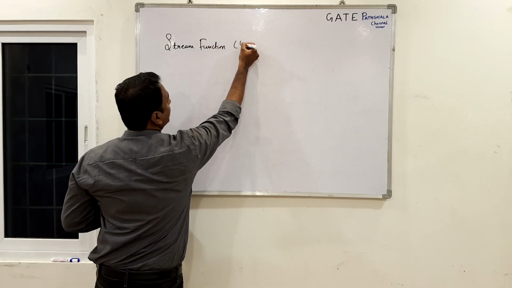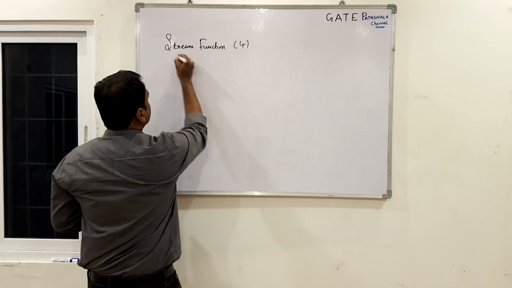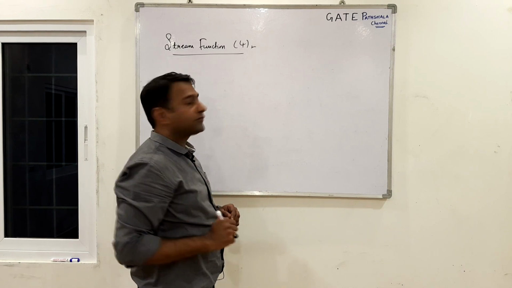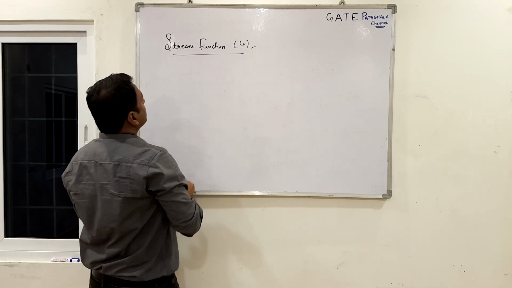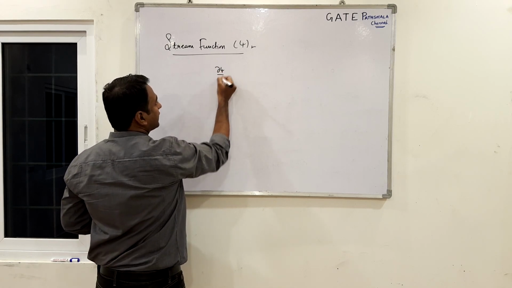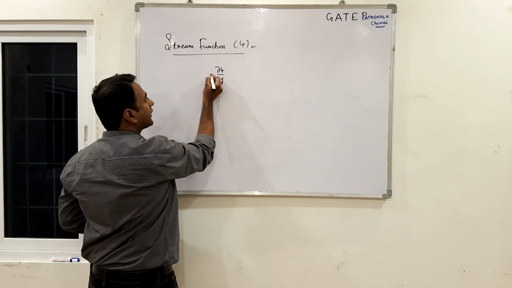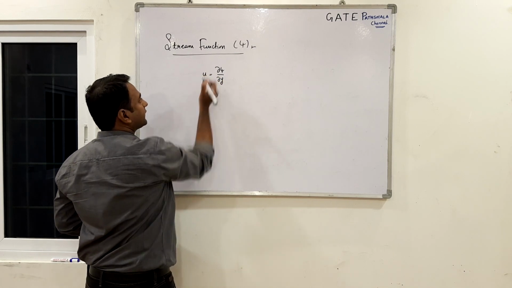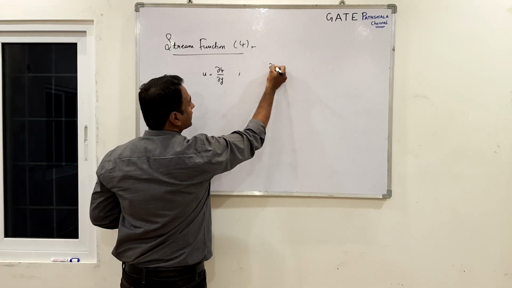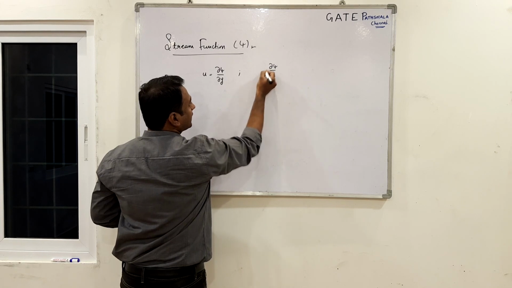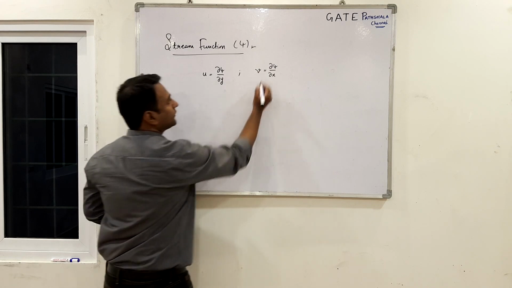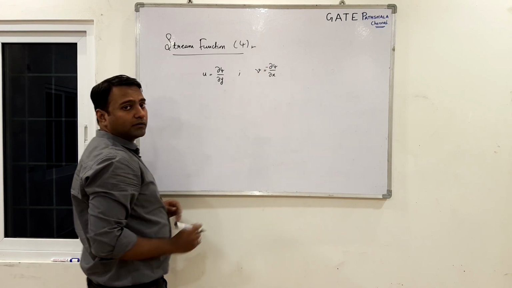Stream function is denoted by the symbol psi, and remember it is defined only for 2D flows, it is not defined for 3D flows. Okay, so the way it is defined is, if you take the partial derivative of psi with respect to the coordinate y, it gives you the component of the velocity in x direction, that is u, and if you partially differentiate psi with respect to x, it should give the component of the velocity v, but it is not so, we put here minus. Okay, why minus?